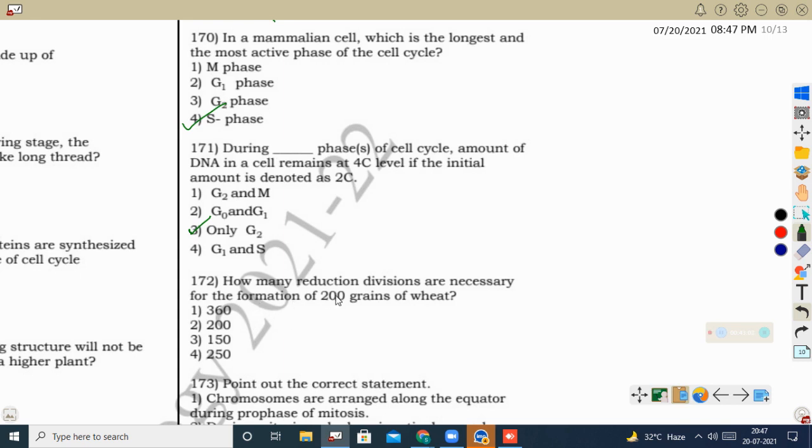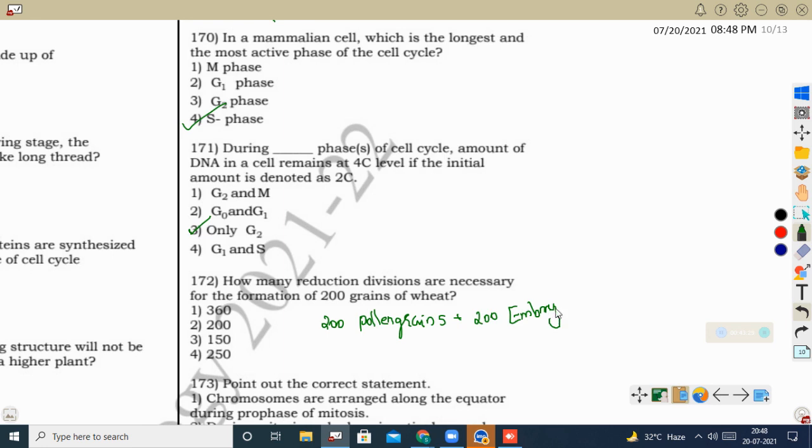Next question, how many reduction divisions are necessary for the formation of 200 grains of wheat? For 200 grains of wheat formation, 200 pollen grains are needed, and 200 embryo sacs are also needed.